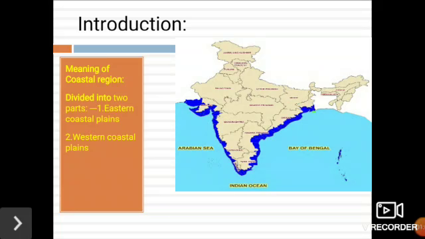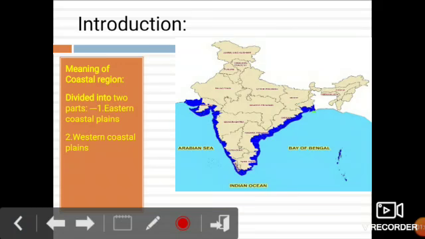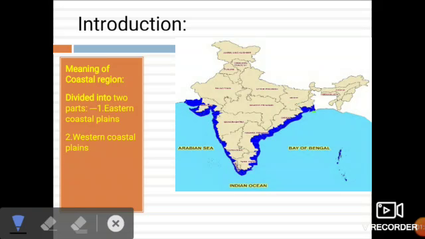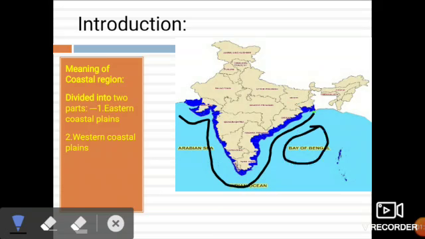In the map, clearly we can see the dark blue color, which highlights the coastal plains. The coastal plains near the Bay of Bengal are called Eastern Coastal Plains. The coastal plains near the Arabian Sea are called Western Coastal Plains. So now you have understood both the parts, Eastern Coastal Plains and Western Coastal Plains.